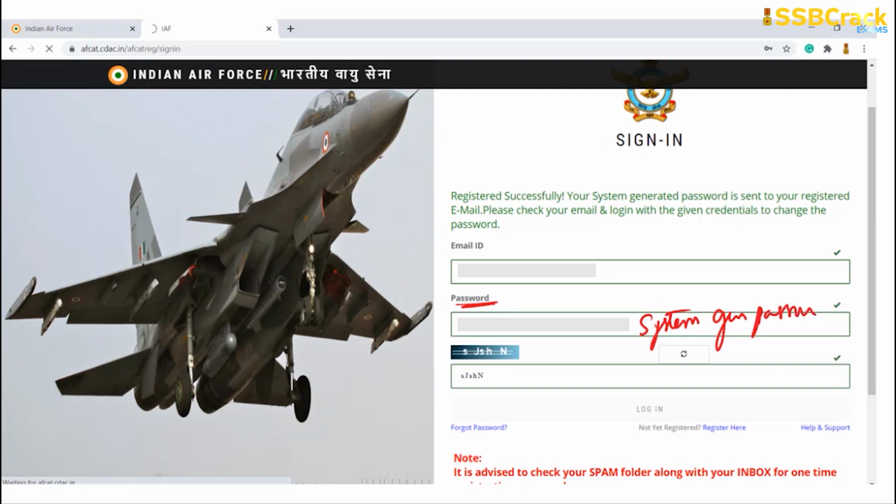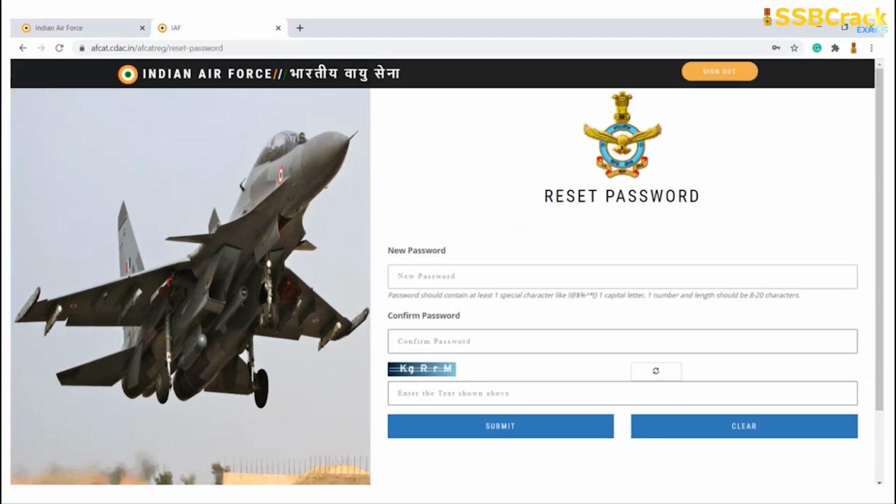So this is something that you have to remember, and below that you will type the captcha, and then you will click on login. Once your system generated password is matching, it will accept it, and then it will redirect you towards a new page known as the reset password page. Here you will type your own password. Remember this password should contain at least one special character, one capital letter, and one number. And it should be between 8 to 20 characters. It should not be less than 8 characters, and it should not be more than 20 characters, right?